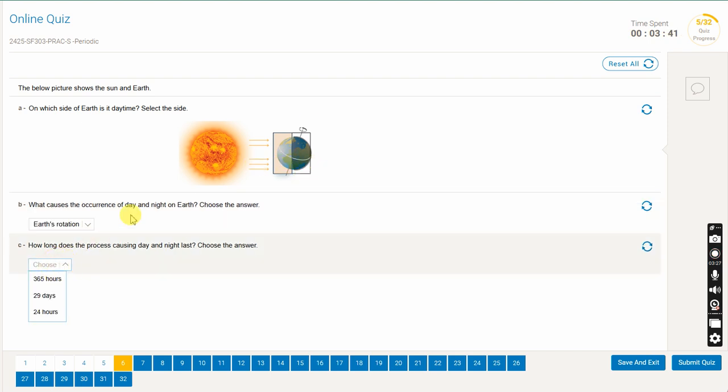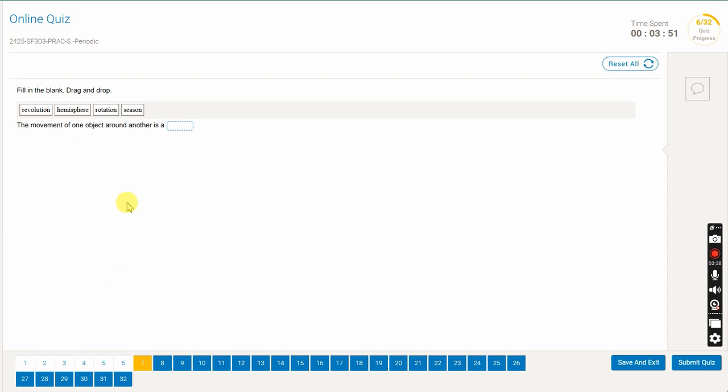How long does the process causing day and night last? Now, how much time does it take for the day to turn from day to night? 24 hours, right? So there you go. So some things, they're just logical. You can understand them like that. The movement of one object around another object is revolution. So if you're circling around your mother, then you're revolving around your mother. So that's a revolution.